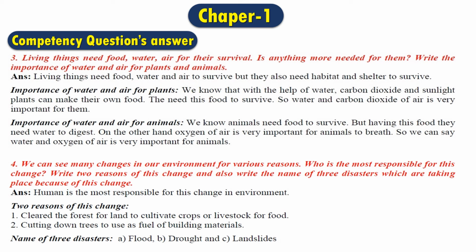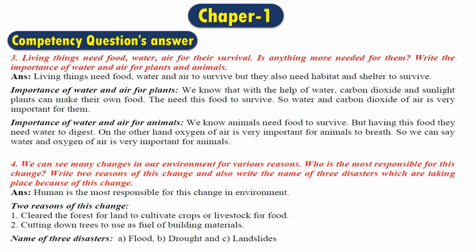The next is the importance of water and air for animals. We know animals need food to survive, but having this food, they need water to digest. On the other hand, oxygen of air is very important for animals to breathe. So we can say water and oxygen of air is very important for animals. So here we have seen that all the animals drink water because of their digestion, and then they use the oxygen part of the air for their breathing. So both water and air are very important for animals as well.